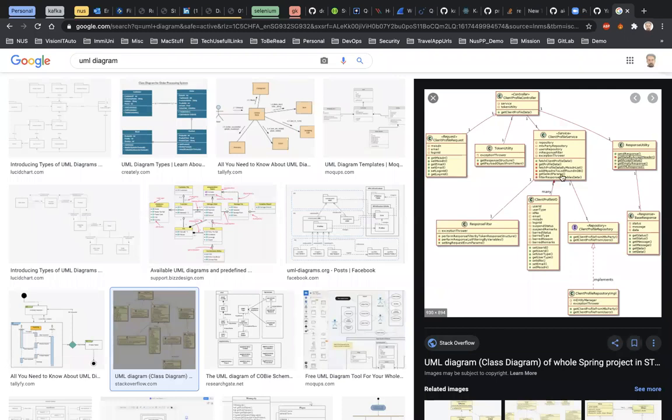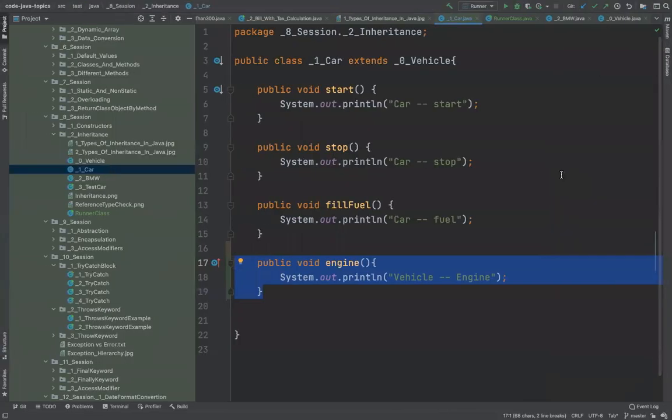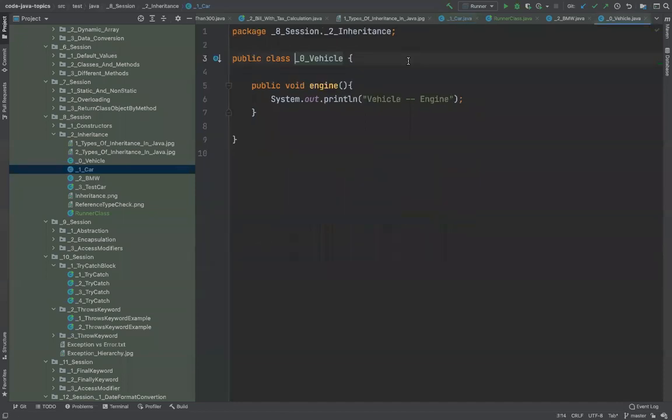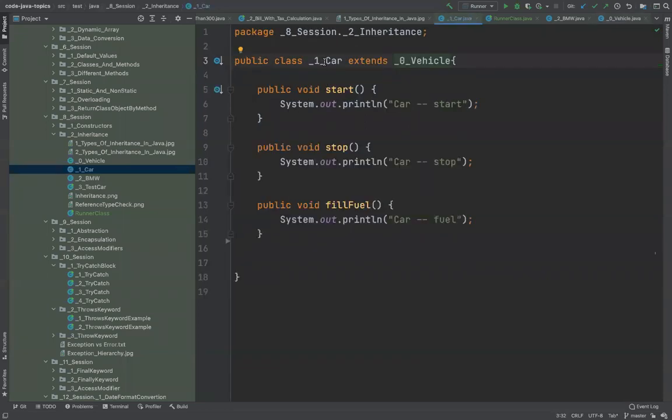It's just a bit time consuming, so people don't do it, and a lot of people are not even aware of this process. Never mind. So this is the overall concept of inheritance. That's how it works. The idea is simple. Whatever is in the parent class, once you inherit it in the child class, it will come here, and then you can start using it. When you create the object of this, then you can start using it.